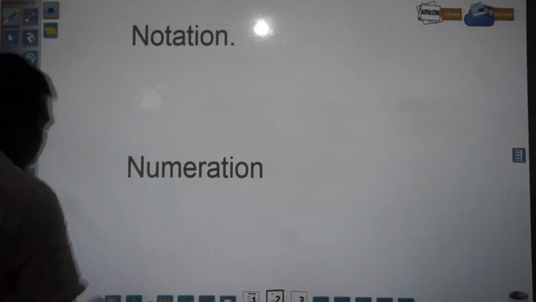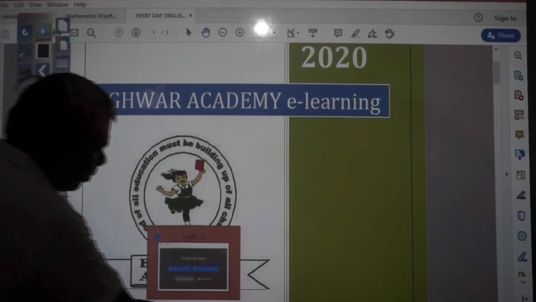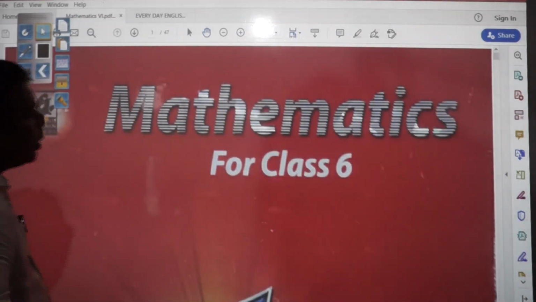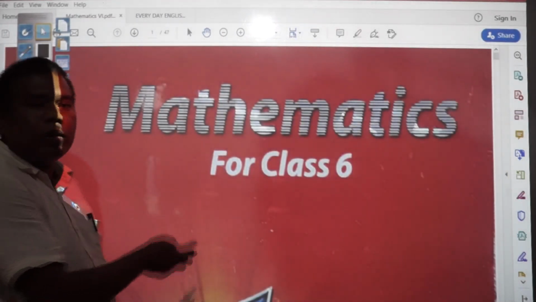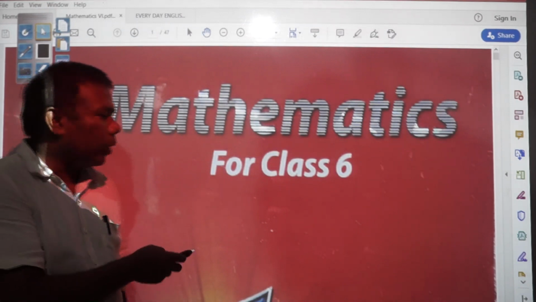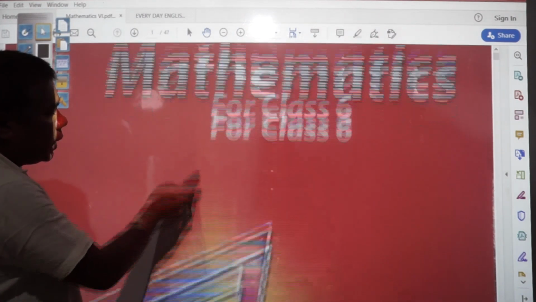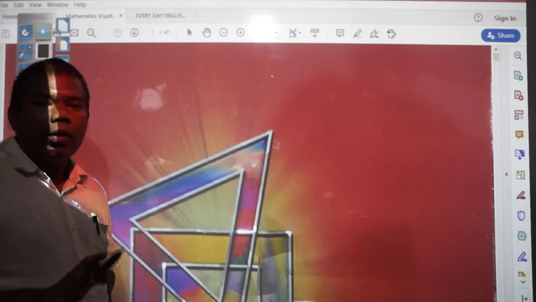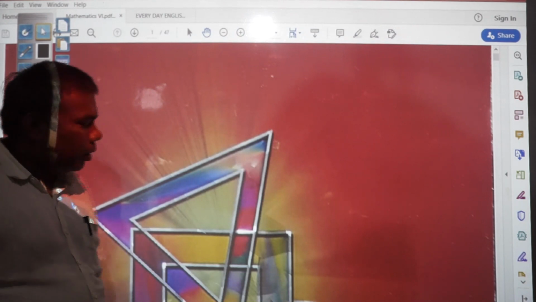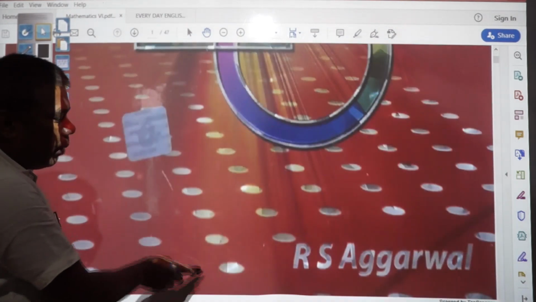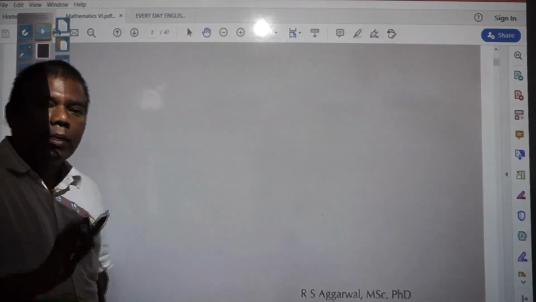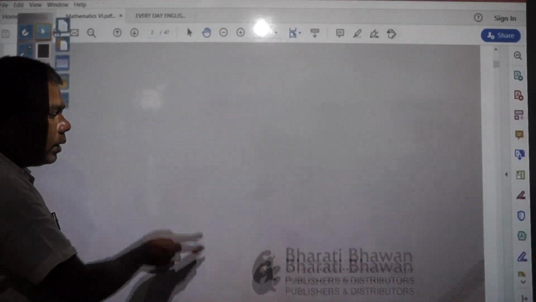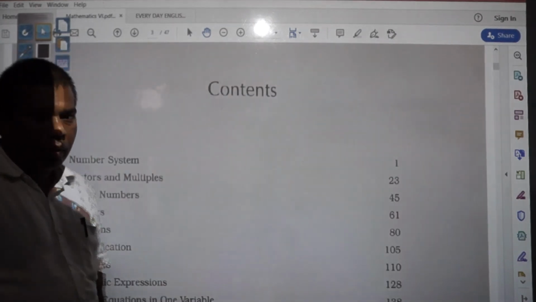Here you see, this year we are running Mathematics for class 6. Just for the sake of showing this book, I am showing you Mathematics for class 6. A few of the children might be having it, and many of you I know might not be having it because you have not purchased your book. But not to worry if you don't have books. Whatever notes are being sent through WhatsApp or through video, just these contents will be enough for you.